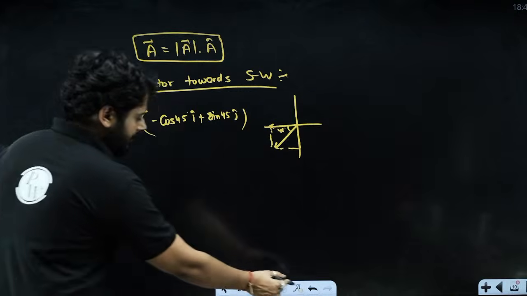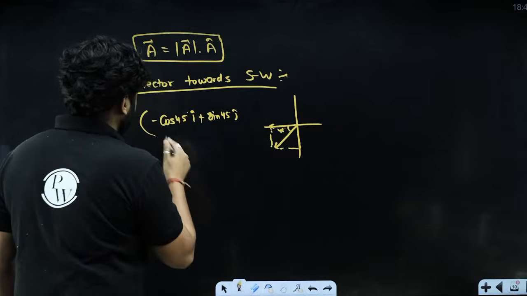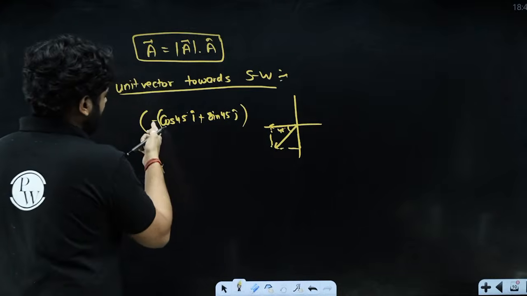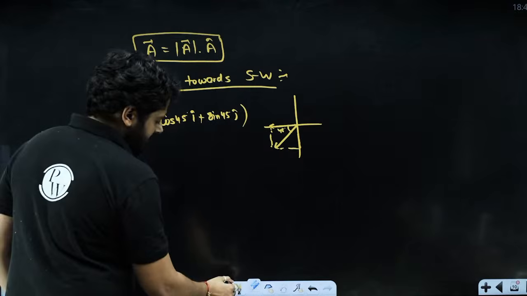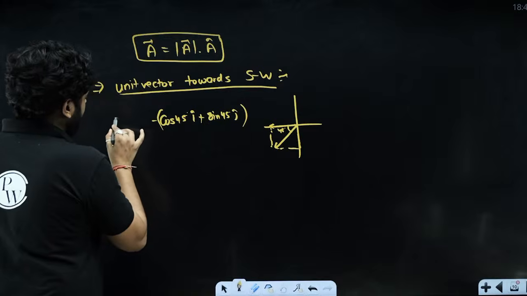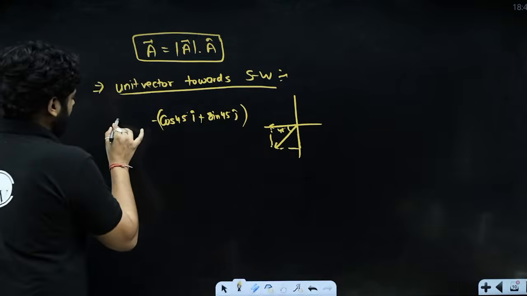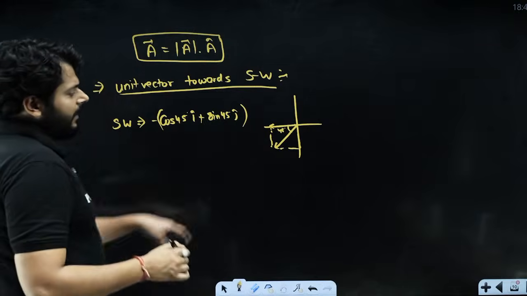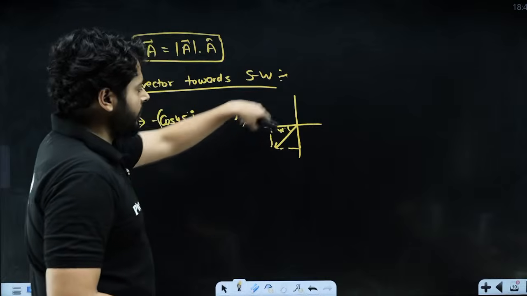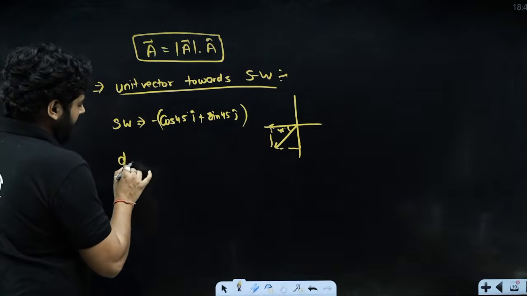Oh, okay, sorry. This minus, because this is also minus and this is also minus, right? So both of them are minus. So minus is outside the bracket. This is the unit vector in this direction, right? So unit vector in the southwest direction is this, right? So now you know that if the person is moving 30 root 2 in the southwest direction, so what is the final displacement vector? So d3 you can call it, right?